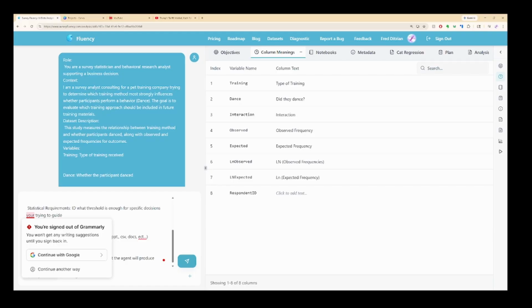We also want statistical requirements, so we want to identify the threshold that we need for a specific decision, and we want to also try to guide what techniques we want to prefer and which ones we want to avoid. We also want to put in the output format, specify things like whether we want a CSV, docs, PowerPoints, any visualizations, and make sure to include whether we want those downloadable in chat. Usually, I'd say that we do. And finally, we want to define the constraints.